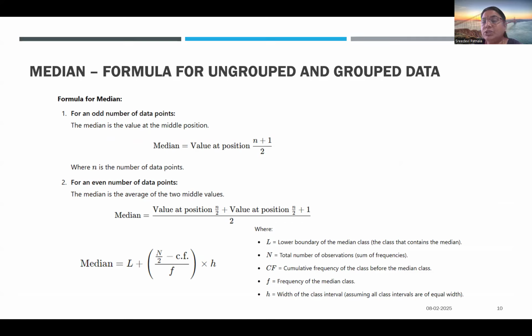The median is L plus N by 2 minus CF, the cumulative frequency, divided by frequency, into H. H is the width of the class interval. I will help you while deriving the formula. For now, grouped data median is this formula, and for ungrouped data, it depends upon whether the data set has an even or odd number of values.